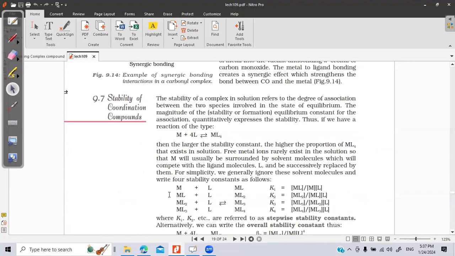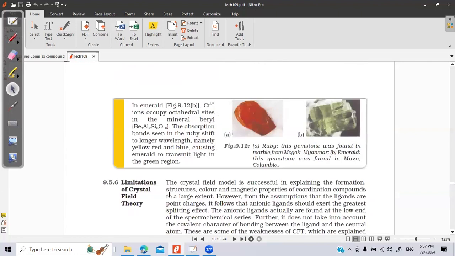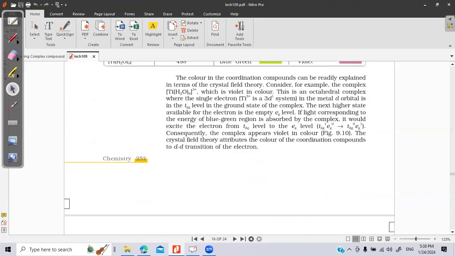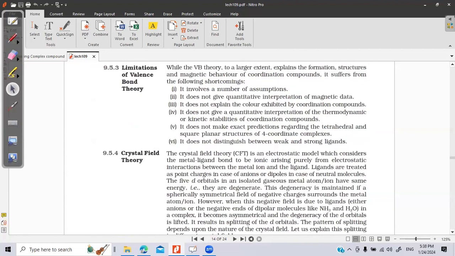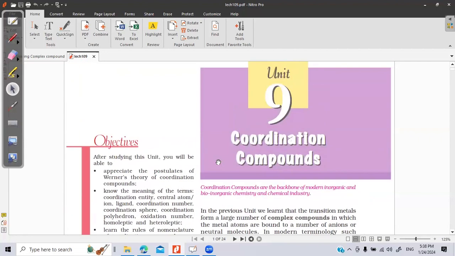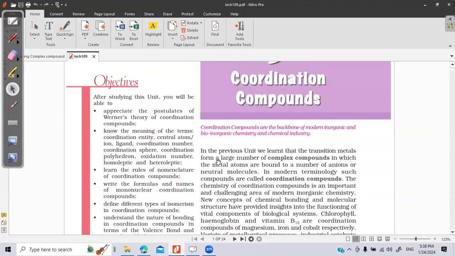A very scoring chapter. Easy topics are there. Direct questions are asked from this chapter. There are not many experiment-based questions. Direct questions are there and direct answers are expected from the students in the board examination.